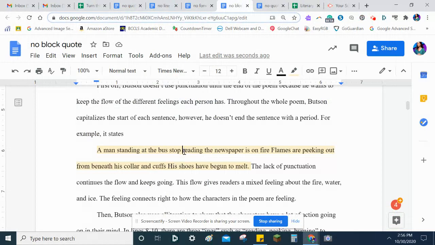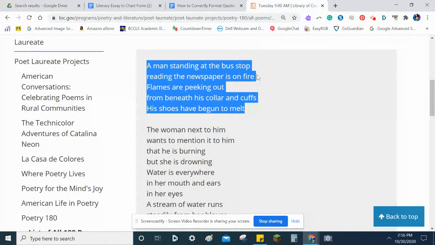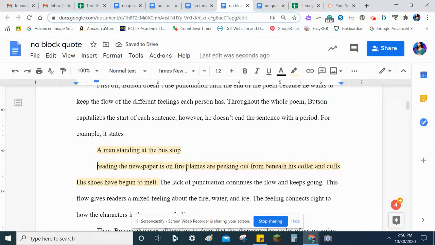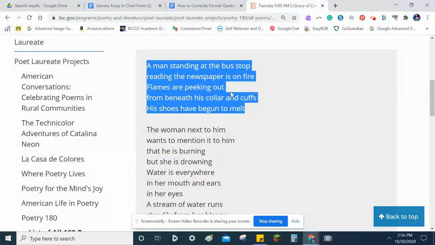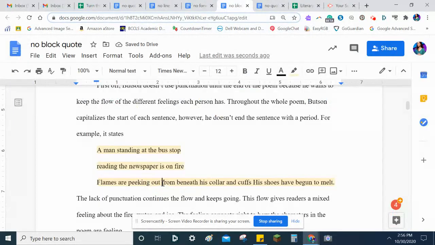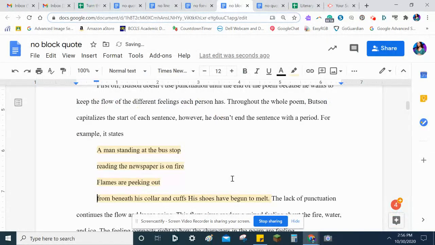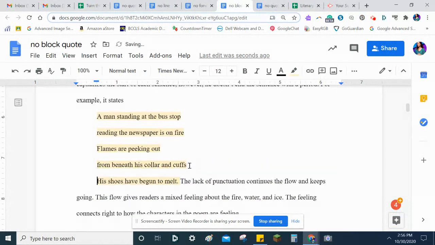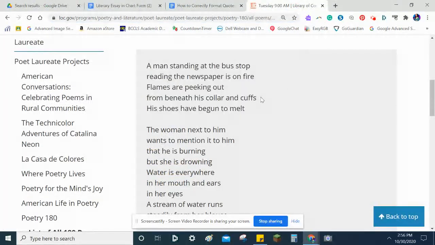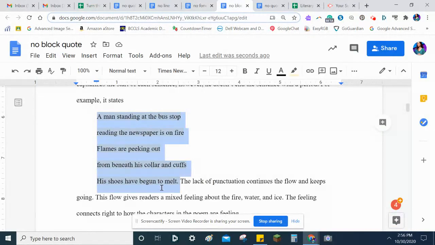So in the original poem, the author hit enter after stop, he hit enter after fire, he hit enter after out, and he also had a line break after cuffs. So in the original poem, it looks like this, right? Bam. You do this when you have a quote of 4 or more lines. That's called a block quote.